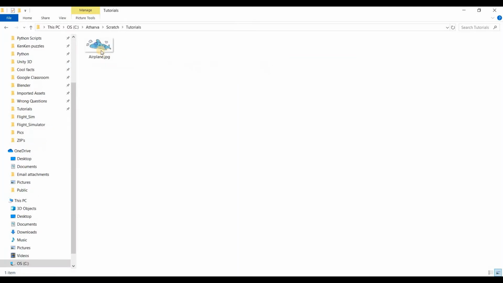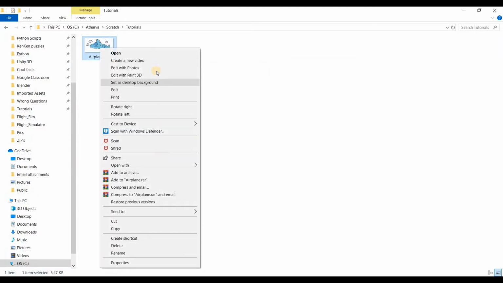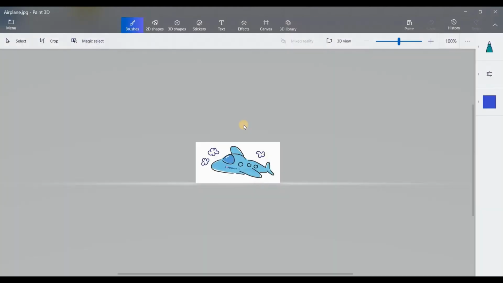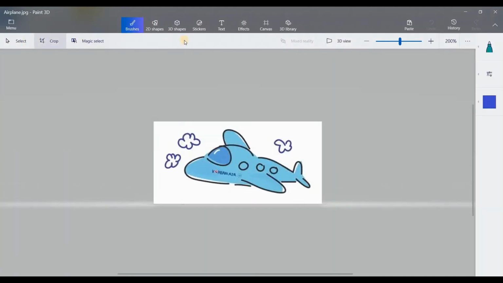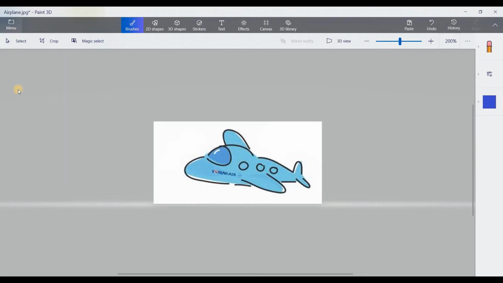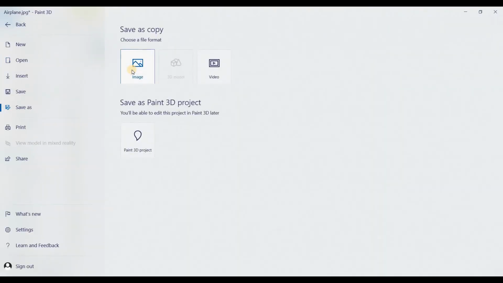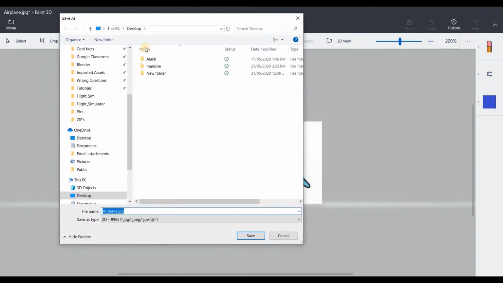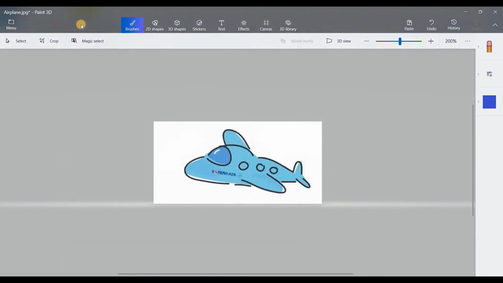So for that, I will open this with edit with Paint 3D, and I will get an eraser and erase all these clouds, and then I will select save as image, not like that.